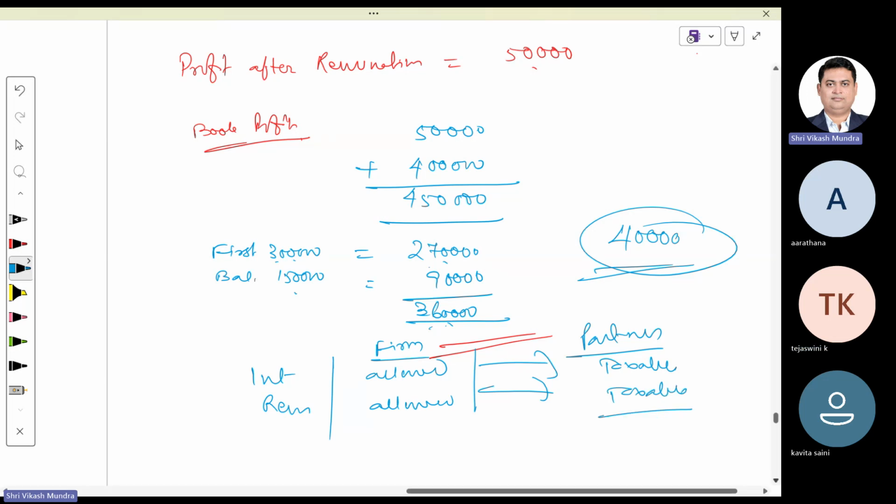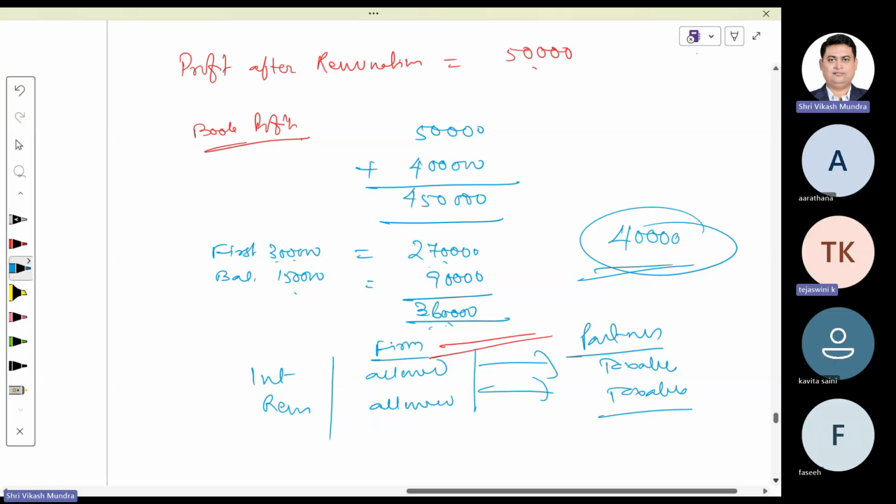Whatever interest or remuneration to partner is allowed in the hands of the partnership firm shall be taxable in the hands of the partner in the personal file of the partners. Whatever is disallowed in the hands of the partnership firm would not be considered as income in the hands of the partner. That means at one point of time, either in the firm or in the hands of partners, the interest or remuneration would be taxable. Is it clear?